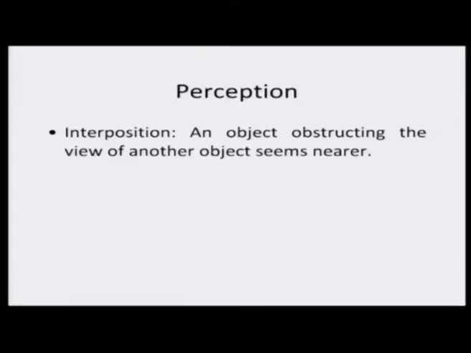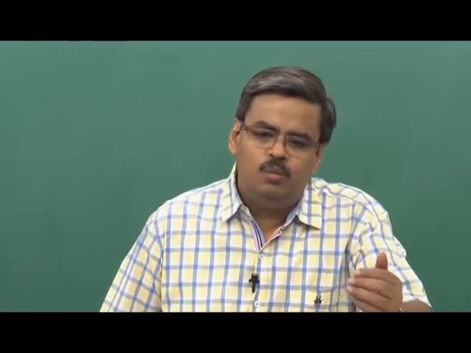The third is interposition. Interposition is when you have two or more objects in the same visual field, and one object obstructs the view of the other one. The object which looks nearer to you would be the one which will block the clearer perception of the object at the back. Now, look at these two circles. If I ask you how distant you are from these two circles, it is very difficult for you. You will perhaps say that I am at an equidistance. Now, look at the movement pattern.